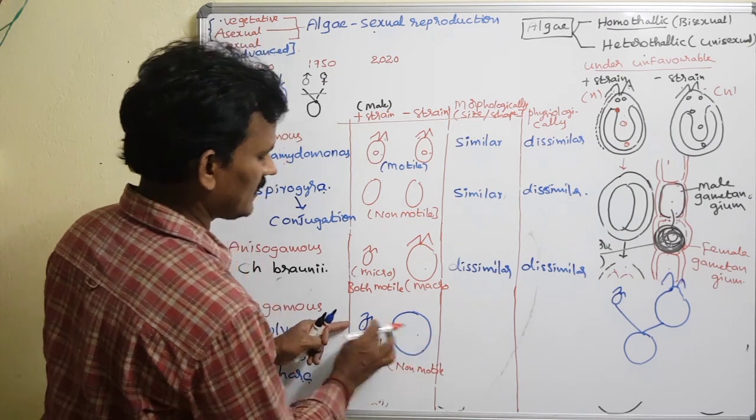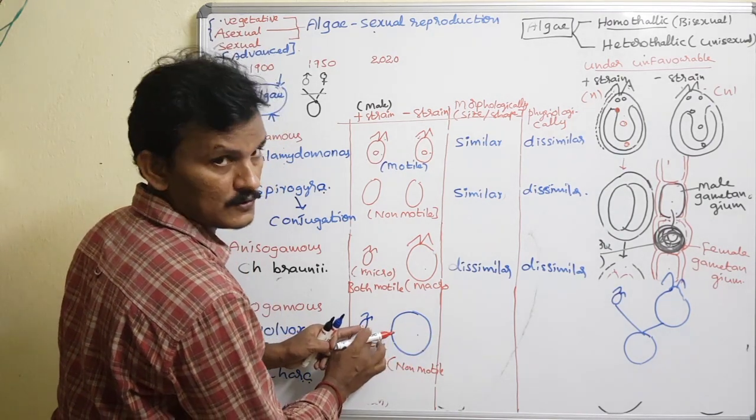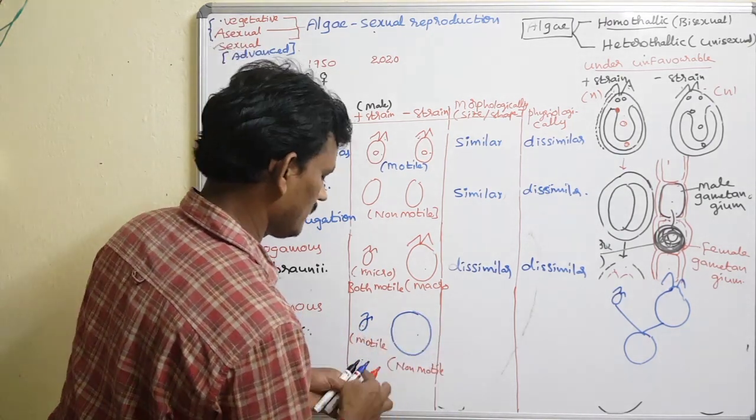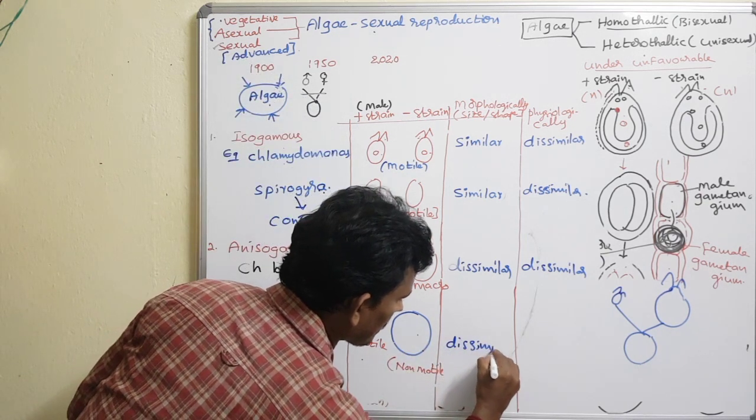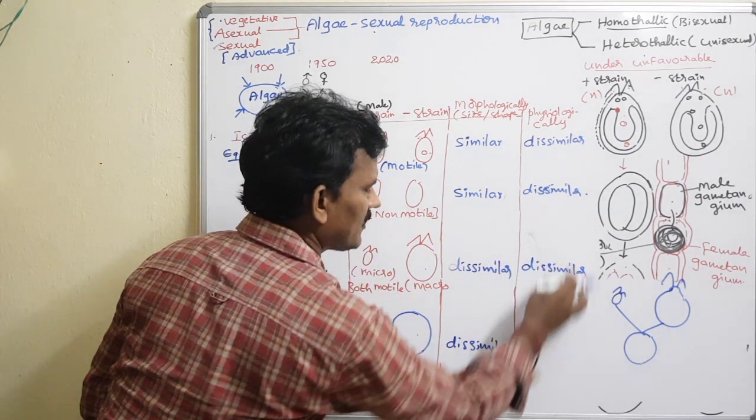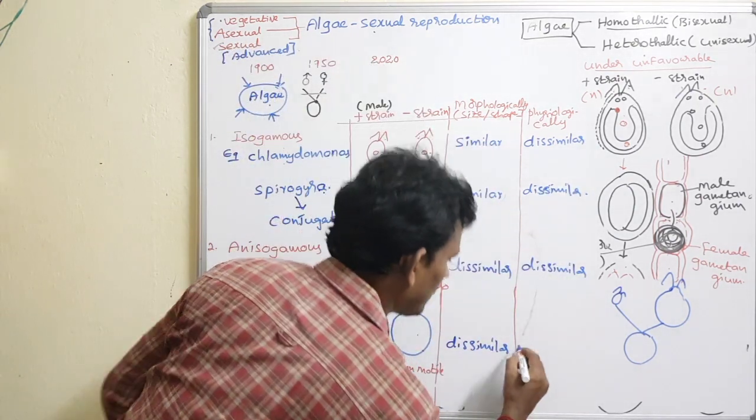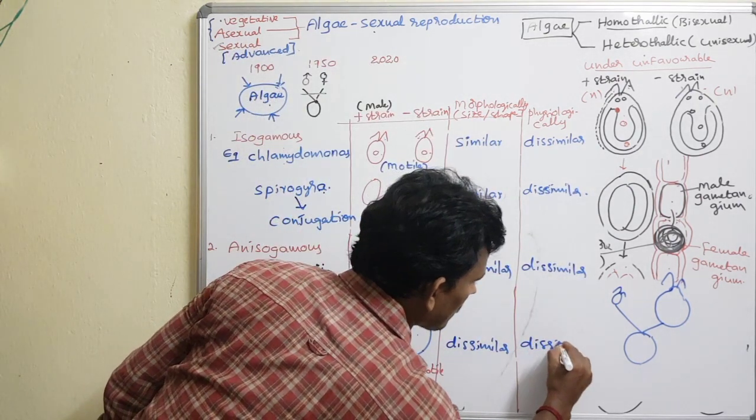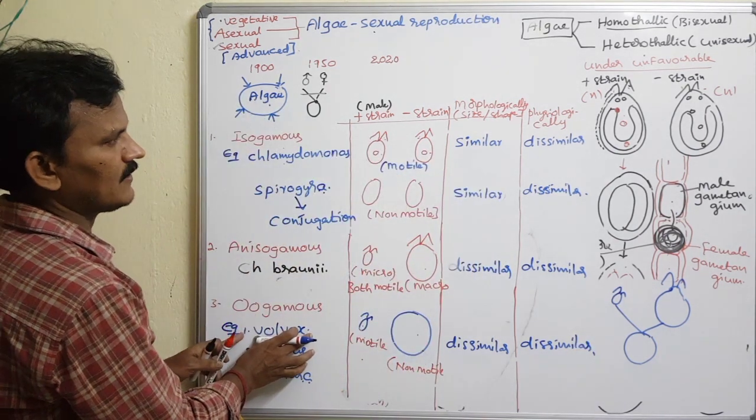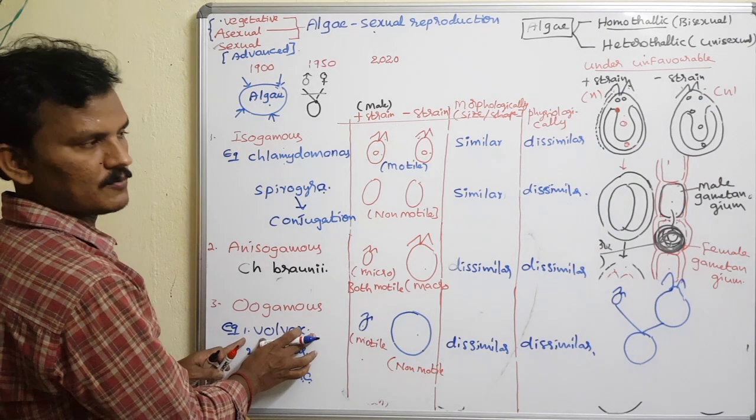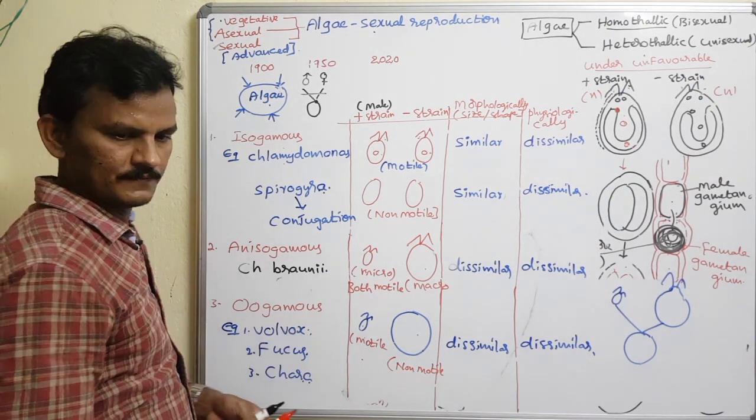In the oogamous condition, are both similar in size? No. So this is a dissimilar condition. Physiologically also, all are dissimilar. So let me explain how the sexual mode of reproduction takes place in Volvox.